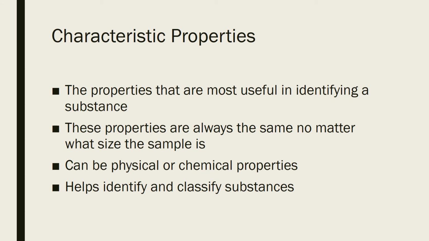Most items have characteristic properties, so most elements have characteristic properties, and these are properties that are really useful to us in identifying the matter. They're something that is pretty unique to this. They're not necessarily unique. Other elements may have those properties too, but it's something that that element always has. So maybe there is some kind of substance that is always shiny, always yellow, always magnetic.